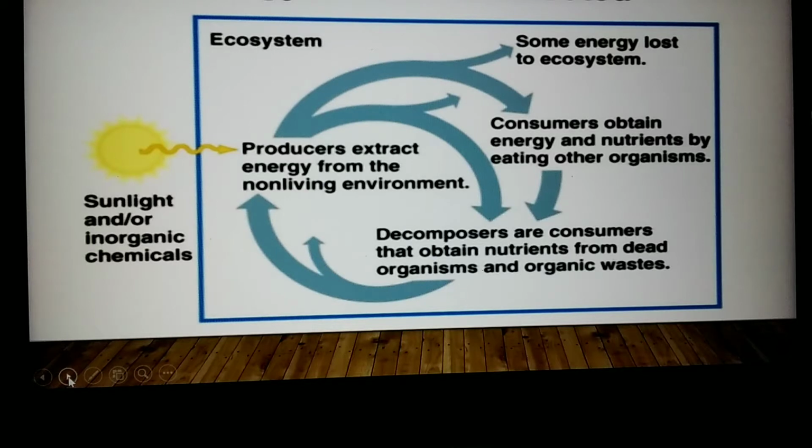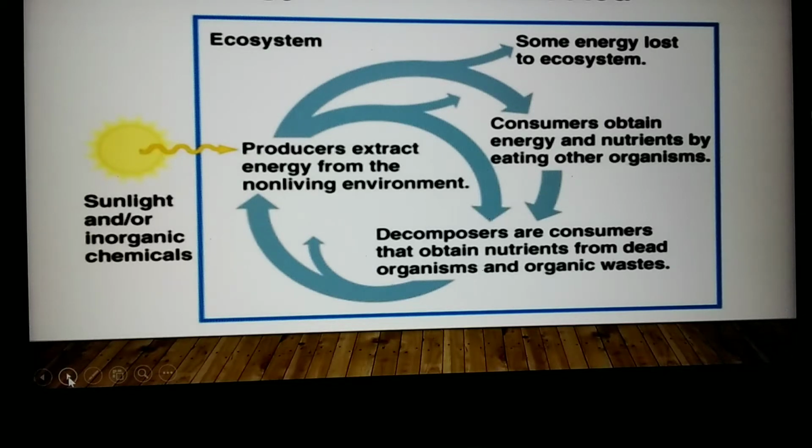So the first main source is solar energy. Solar energy is taken up by the producers. The nutrients from organic matter wastes are also taken up from the soil. This is from the non-living environment, and from the air, carbon dioxide and water vapor, as well as water from the soil.